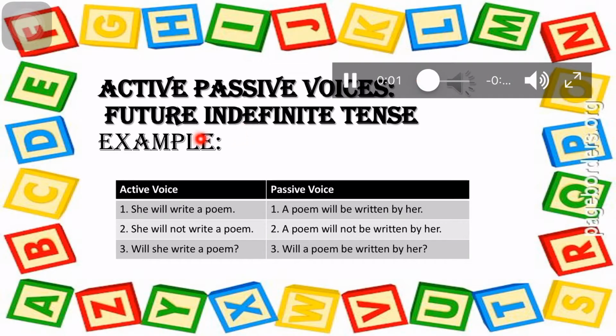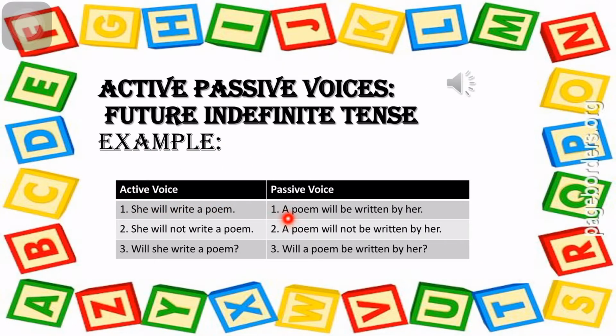Now let's take a look at the example. She will write a poem. The passive of this sentence will be: a poem will be written by her. Will is changed into will be, and write is changed into the third form of the verb, written. We are adding by also, and she is changed into her. She will not write a poem. A poem will not be written by her. Will she write a poem? Will a poem be written by her? The sentence structure will stay the same, and we just exchange the subject and object.